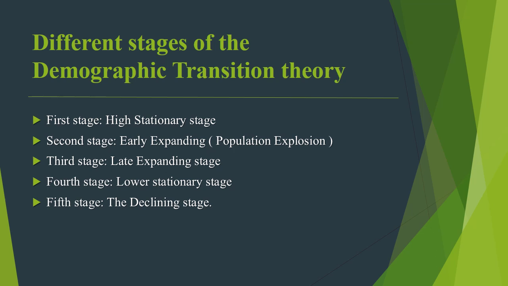So let's start with the first stage of the demographic transition theory, which is called the high stationary stage. What we see in this stage is high birth rate and high death rate. The reason behind the high birth rate is the backwardness of the society. Most people belong to rural areas where the main occupation is agriculture.